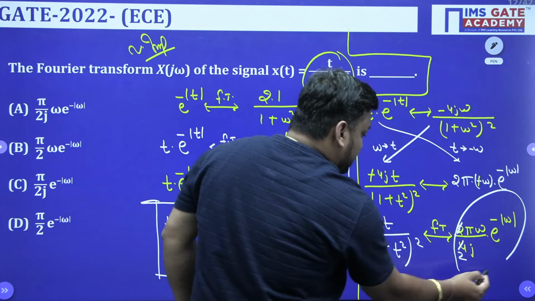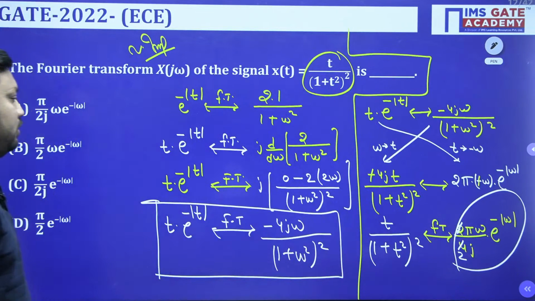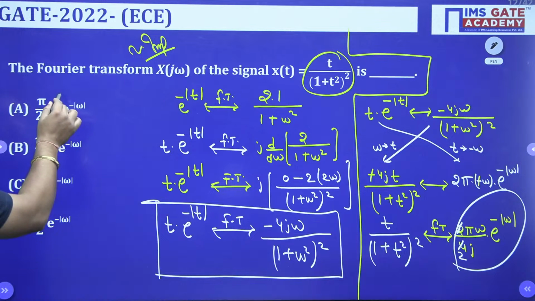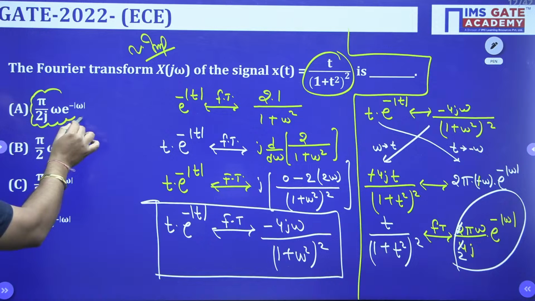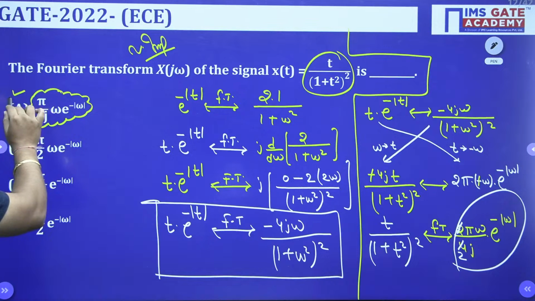So when you see this exact expression, in which option is it given? Pi upon 2j omega dot e to the power minus mod of omega. So you will get pi by 2j omega dot e to the power minus mod of omega.